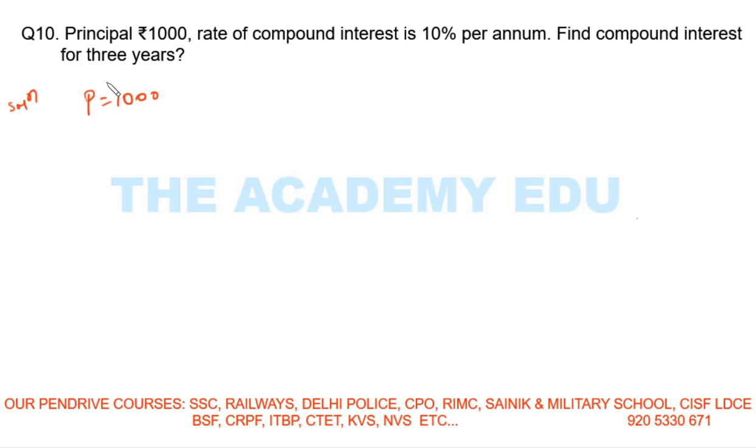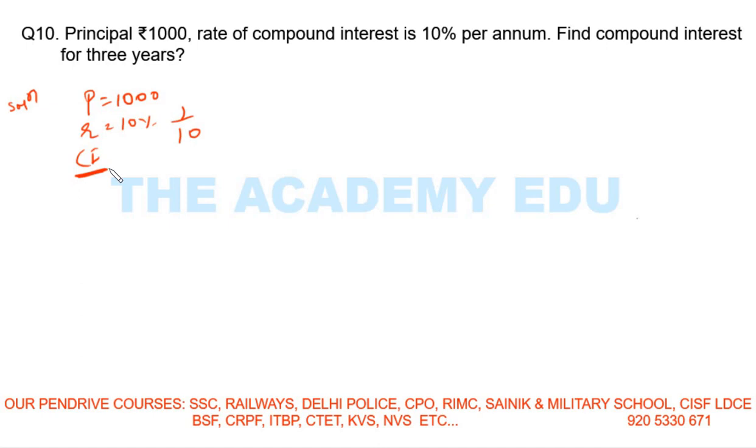Here you need to read the question just once. If you are reading more and more, you are killing your time. Principal 1000, rate of interest I will write 10%, which is 1 by 10, and find the compound interest for 3 years. Okay, so here the picture comes for 3 years, right?